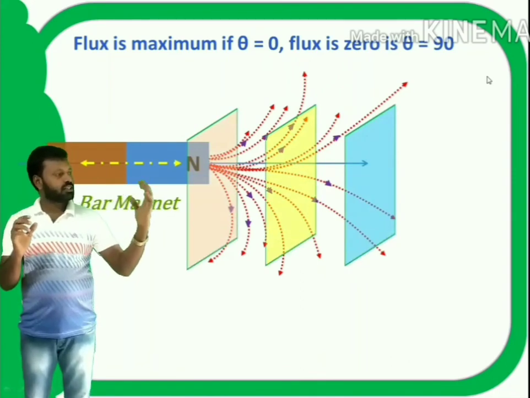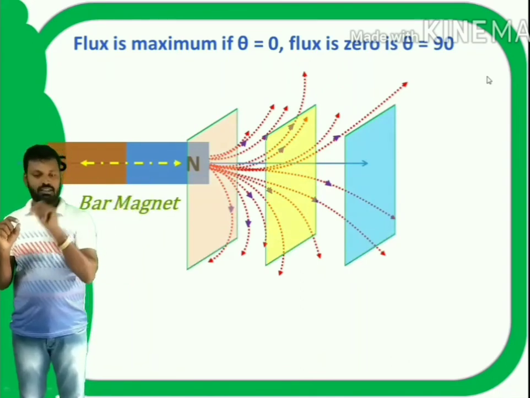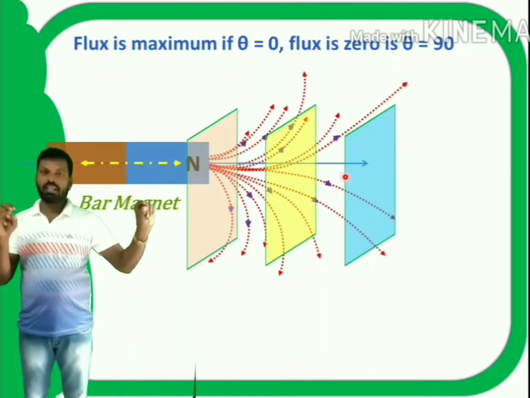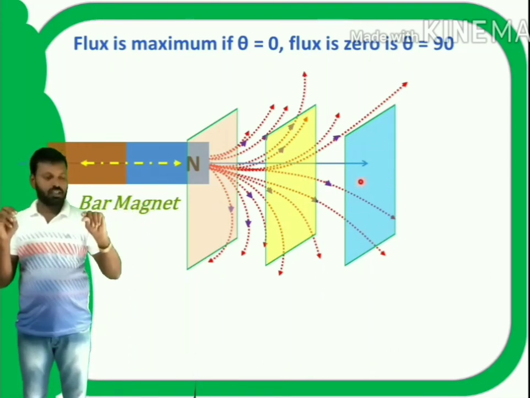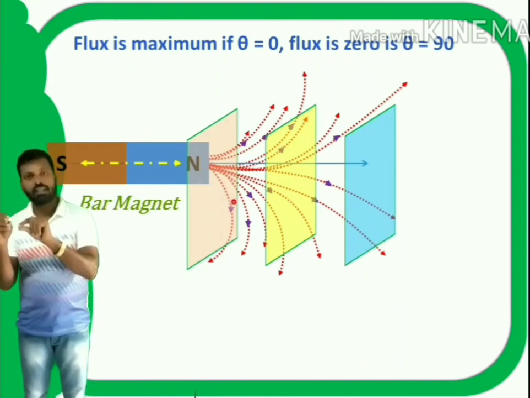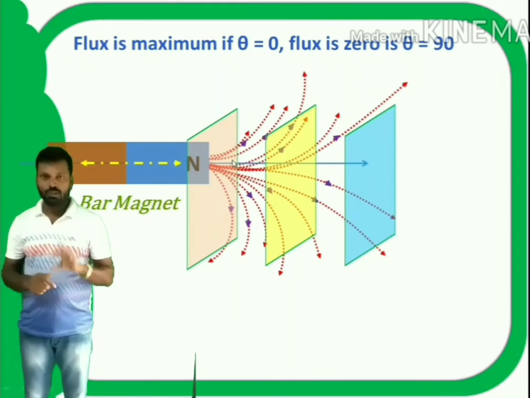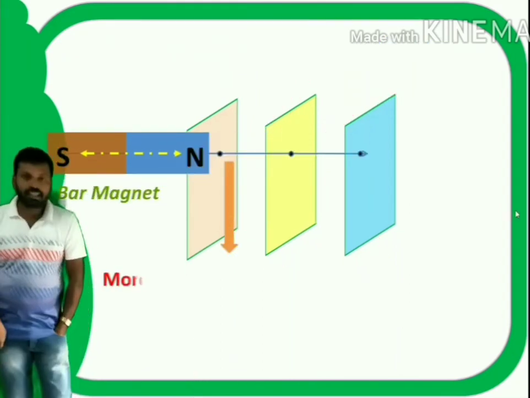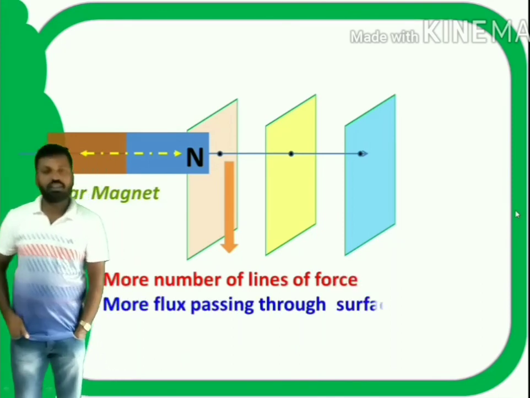See here, if I consider 3 points like this, here, here, here. Here very few magnetic lines are passing, here a moderate number of magnetic lines are passing, here more magnetic lines are passing. So, at this point more lines of force are passing through the given area.